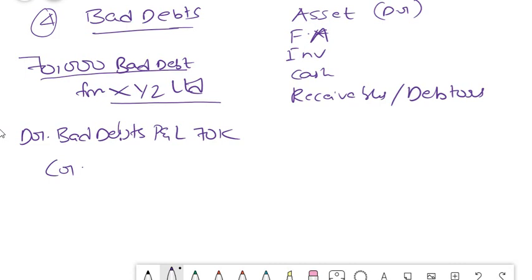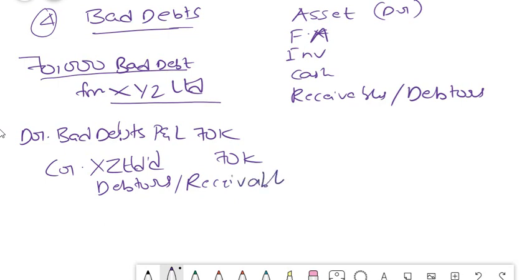What you will do? Receivables are debit balances. Now out of this total receivables, you will not be getting 70. So that is what is your implication here. So simply you have to credit your debtor. So in this case, because it is XYZ Limited, the name has been given, we will simply credit XYZ Limited, okay, for 70k. If the name is not given, you will be crediting debtors or you will be crediting receivables, because receivables and debtors have a debit balance, and as now we will not be receiving this amount, it has to be reduced. In order to reduce, we credit this. Okay, we credit this.